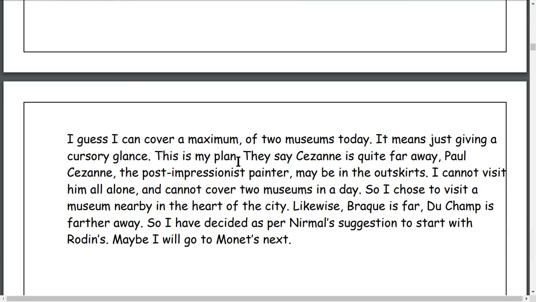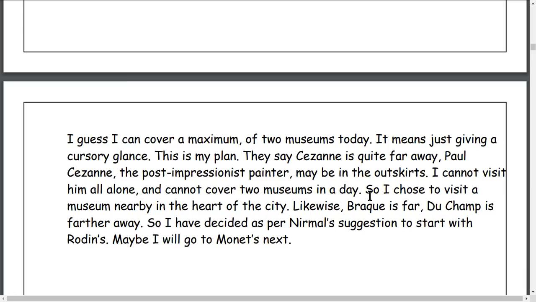They say Cezanne is quite far away. Paul Cezanne, the most impressionistic painter. Impressionistic is generally related to arts. The museum is maybe in the outskirts, which means far from the center. We call it a remote area, very far. I cannot visit him all alone. If I go to the outskirts, far away, I cannot cover two museums in a day.